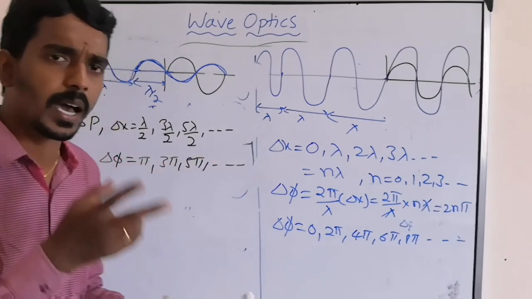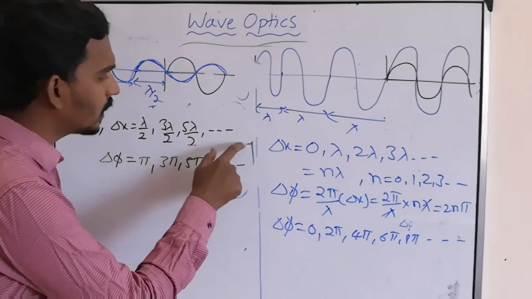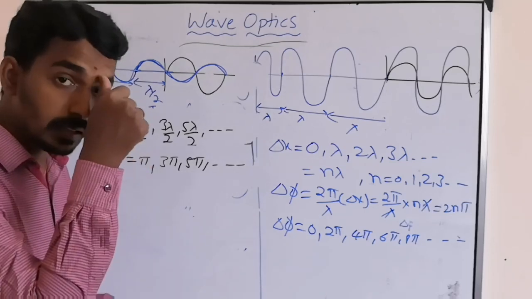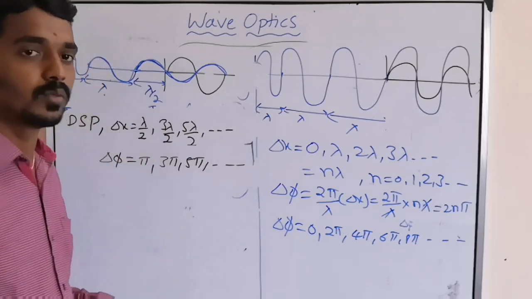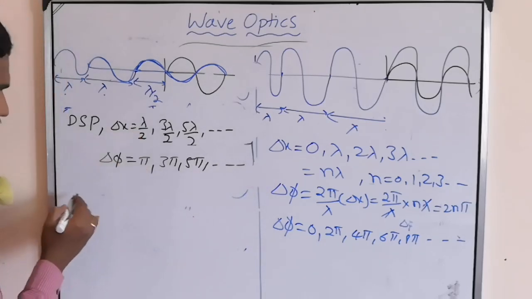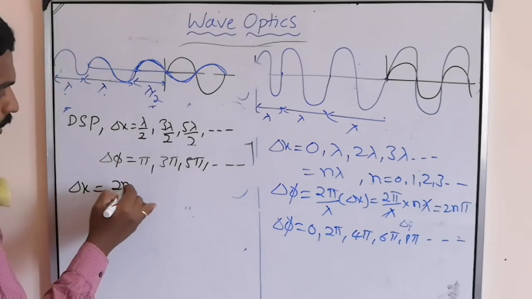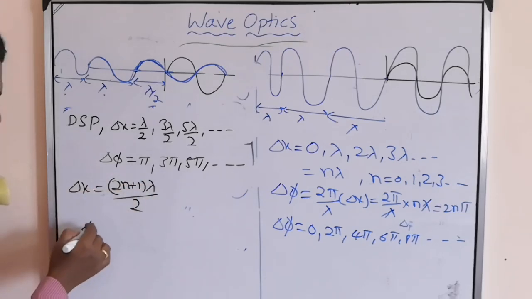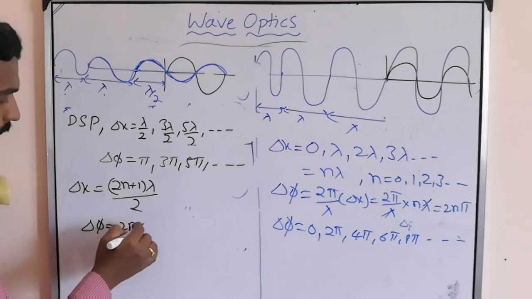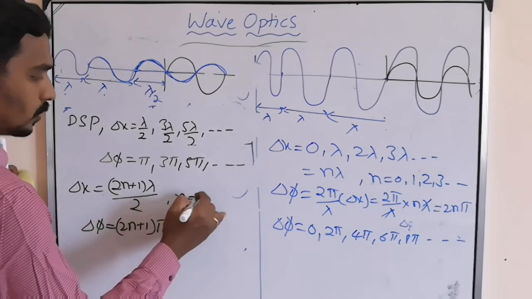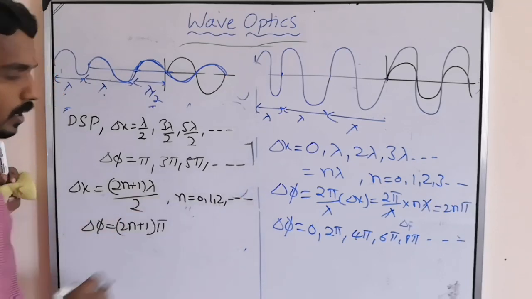So if two waves have any of these path differences or any of these phase differences, then they undergo destructive superposition. In general what can we write? Delta x equal to (2n plus 1) lambda by 2, or delta phi equal to (2n plus 1) pi, where n equal to 0, 1, 2, 3 and so on.